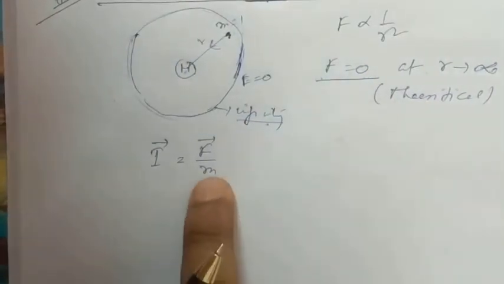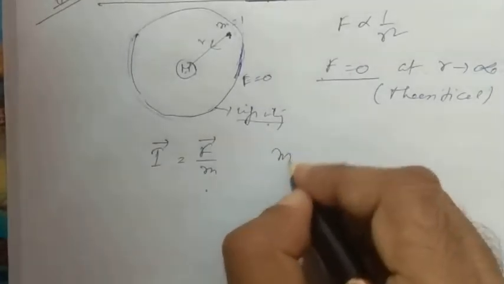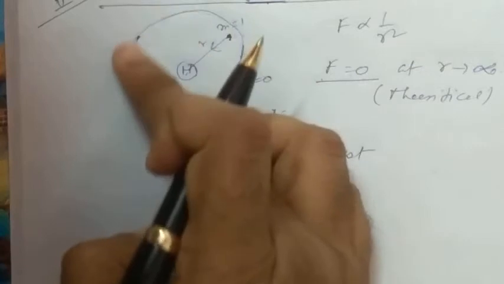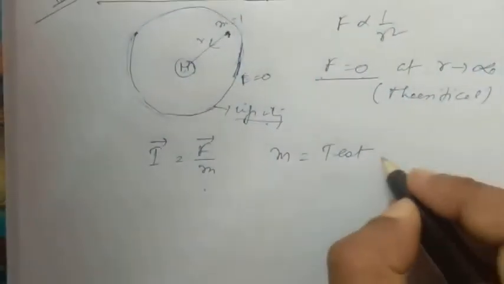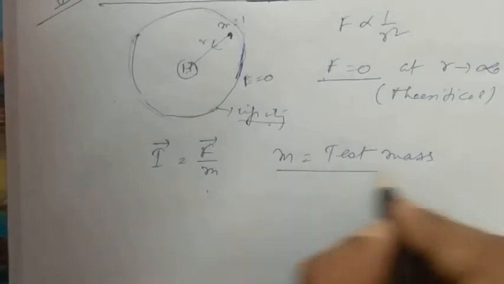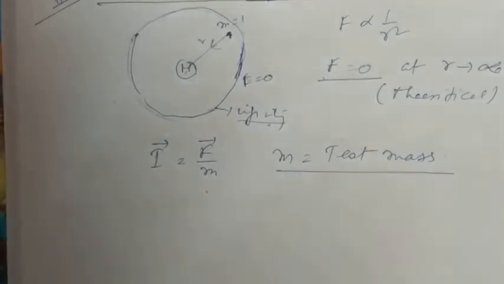Per unit mass means this mass is the test mass and not the mass due to which this field has occurred. This is the test mass. We can take this mass to be 1 unit.